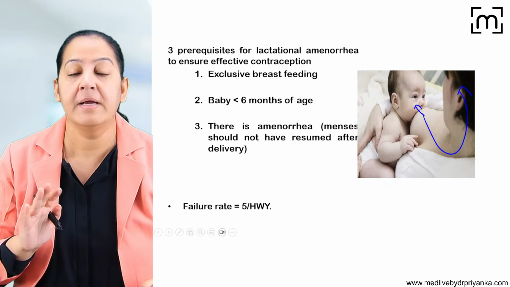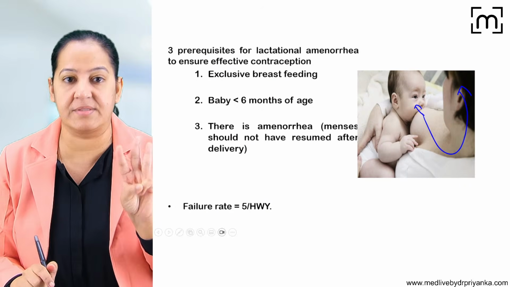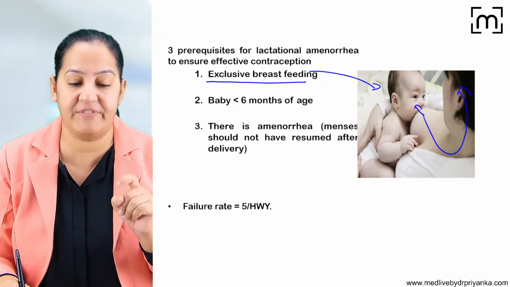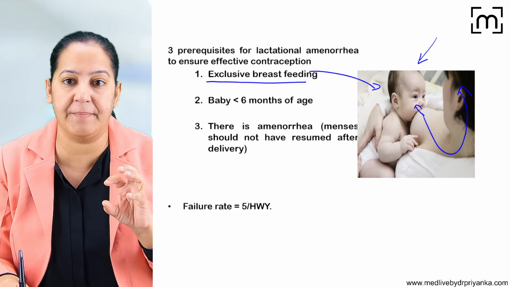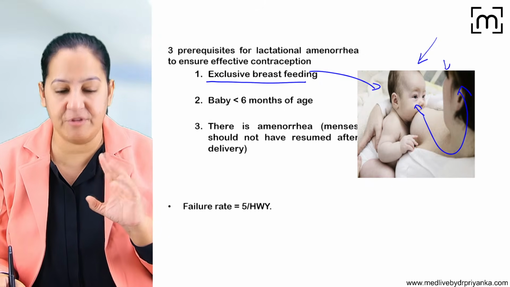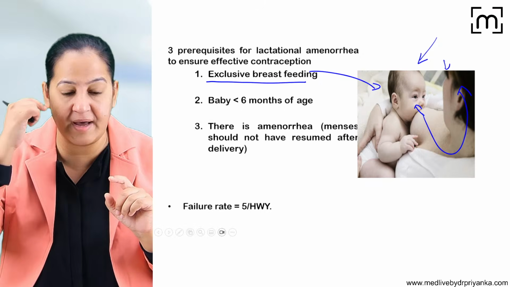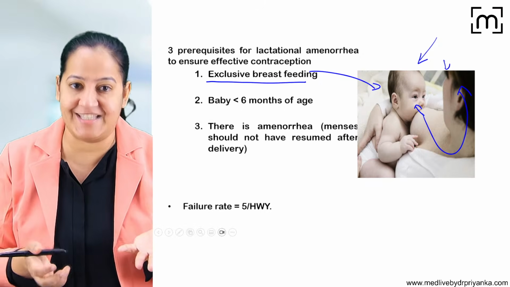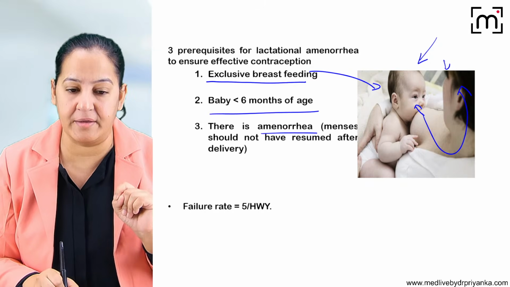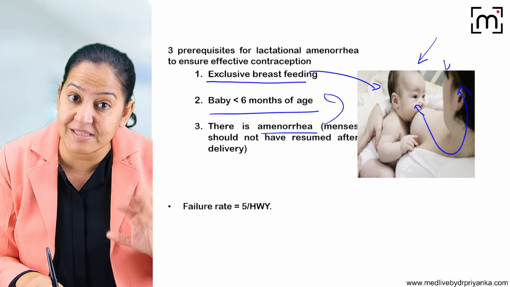This is the mechanism. But it is possible only with 3 conditions. Number 1, the baby should be exclusively breastfeeding, because if the mother is giving some other food to the baby, the baby may not be very hungry every time, and breastfeeding will reduce. If the breastfeeding reduces, maybe a little bit of GnRH is secreted and ovulation takes place. Number 2, the baby should be less than 6 months. And number 3, there is amenorrhea: the female is not menstruating for the 6 months after pregnancy.